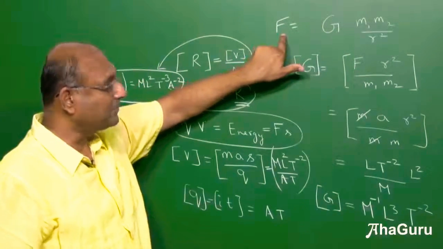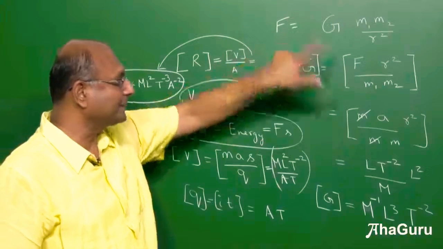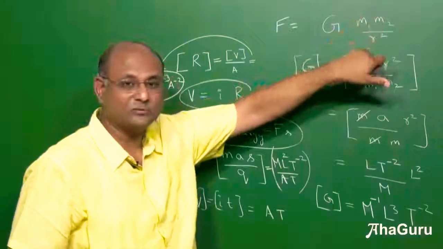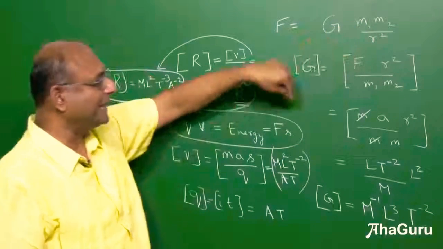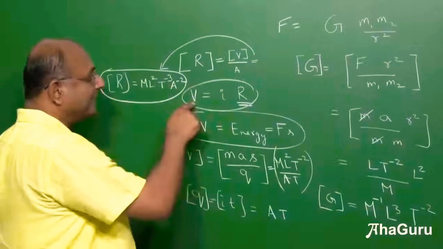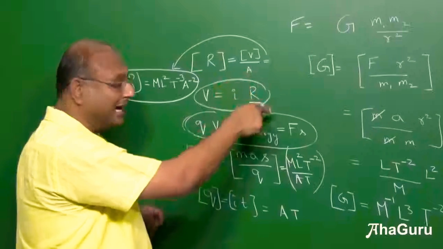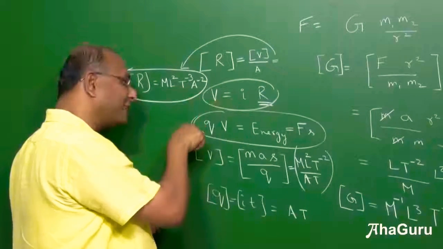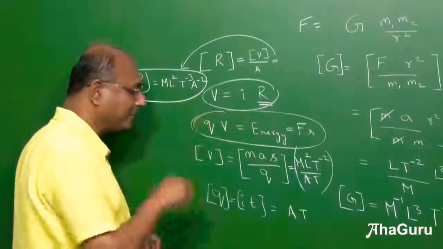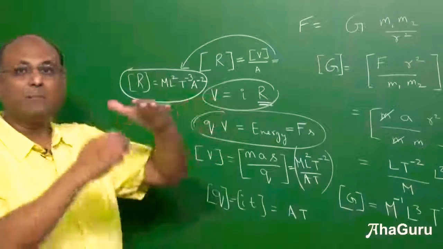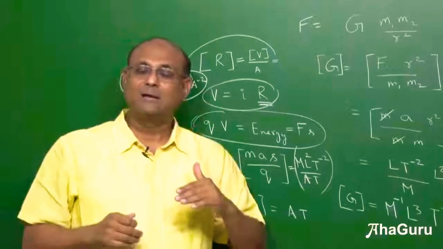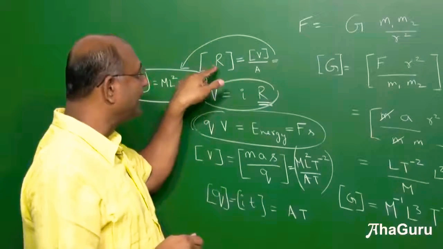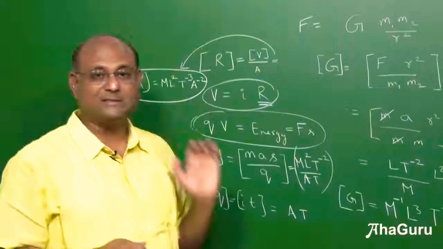Do I know the dimensional formula for F? Yes, it is mass into acceleration formula, so use that. Do I know for mass and R square, they are fundamental dimensions, so we can directly apply them, right? In this case, I have V equals IR, this is fundamental, that is not, so that means I have to come up with another formula for V, which is what I did, okay? So basically you keep going one formula after another formula, starting with whatever you wanted. Because that will then tell you the dimension of this, because you can use the dimensions in other places.